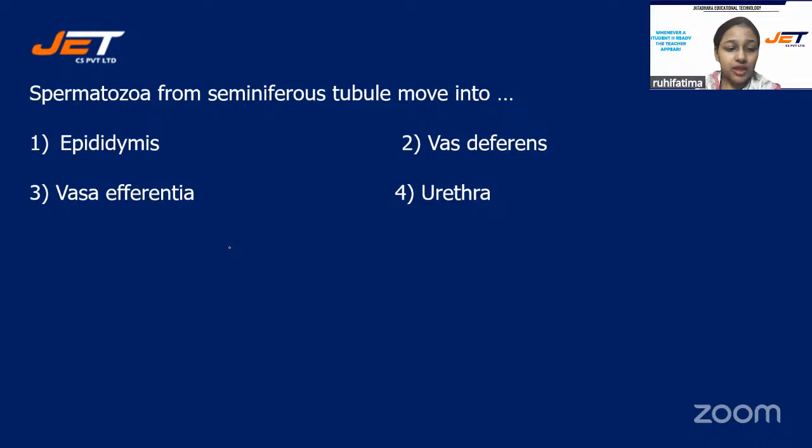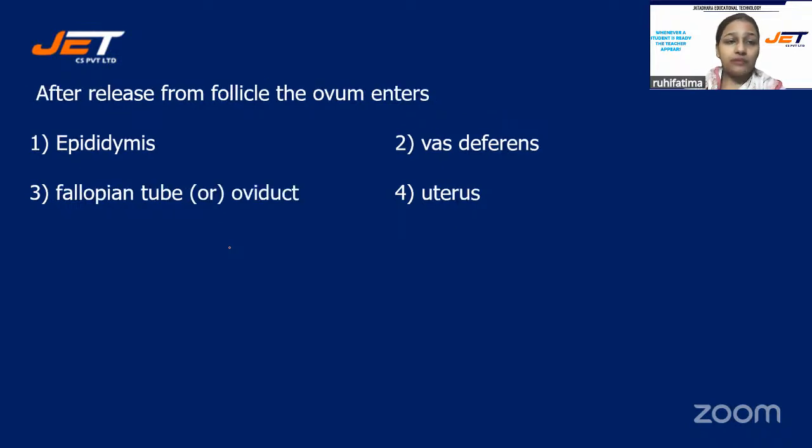Come on, students, write your answers in the chat box. Yes, vas efferentia is the right answer. Well done, students. Next question.